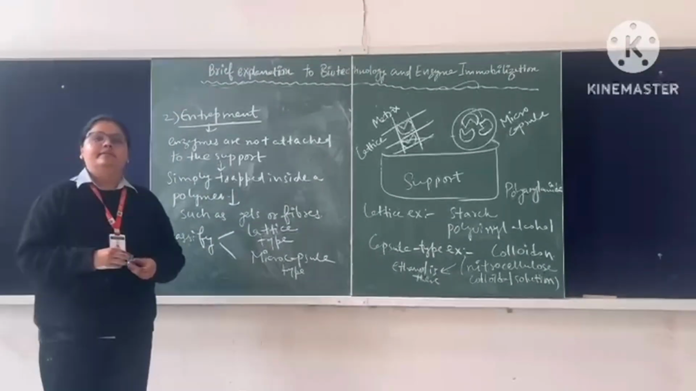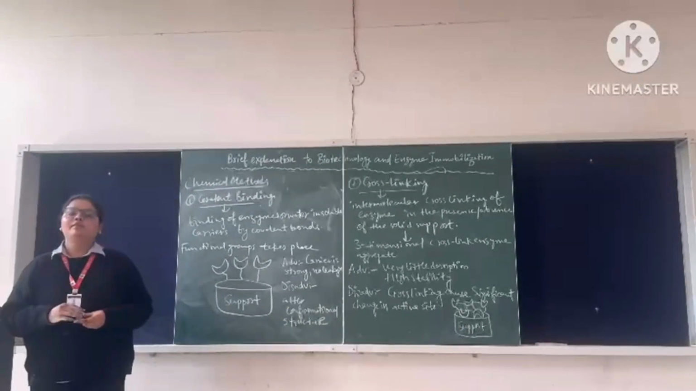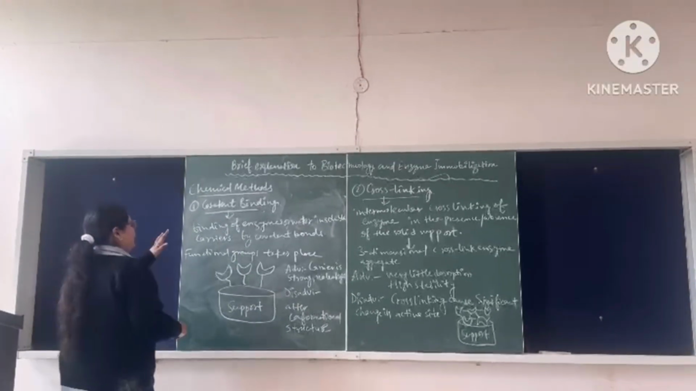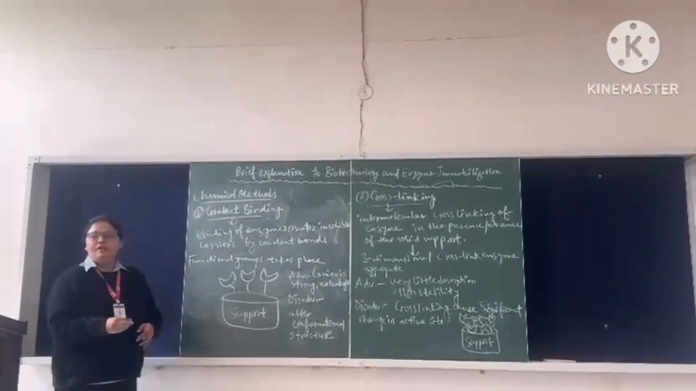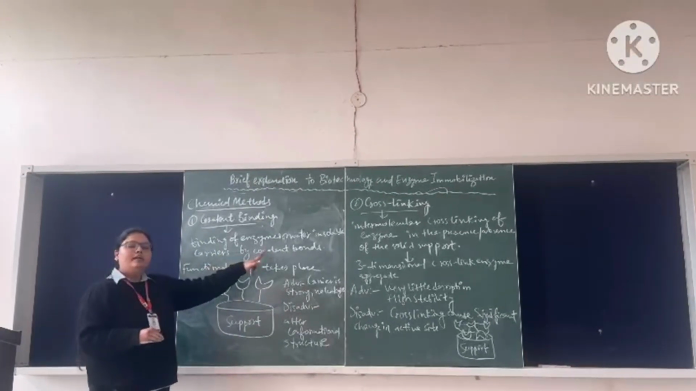Now I will explain the chemical methods, which involve various types of chemical modification, chemical structures, or functional groups. The first type is the covalent type, in which the binding of enzymes to water-insoluble carriers is through covalent bonds.